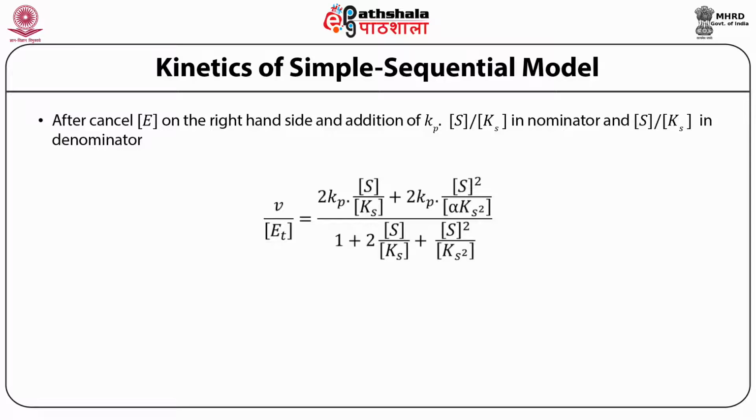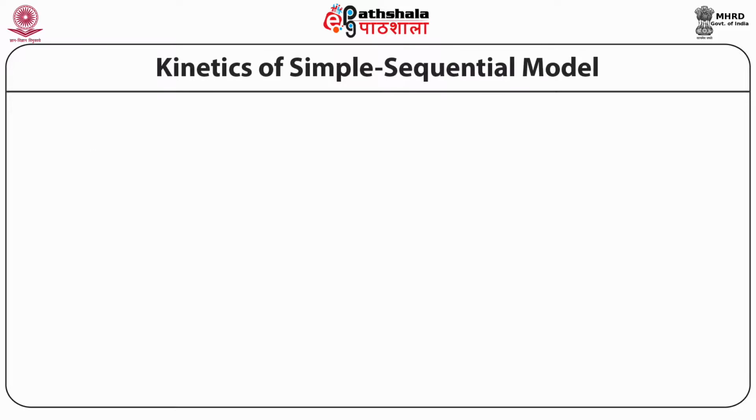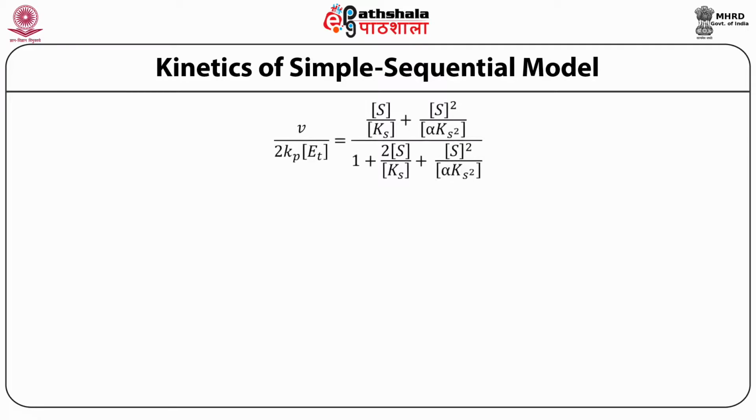This equation is further modified by taking 2 Kp as common, where you can see this equation. We now have V upon 2 Kp into Et is equal to S upon Ks plus S square upon alpha Ks square, divided by 1 plus 2S upon Ks plus S square upon alpha Ks square.